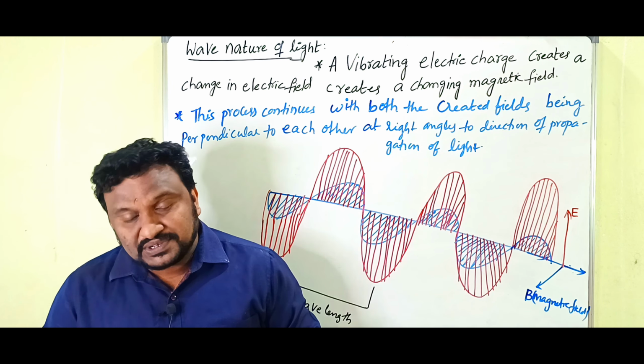Up, down, up, down, up, down. I think you have an idea about waves, longitudinal waves and transverse waves. Here the water waves are ripples, and they are like a transverse wave. In a transverse wave, for example, this is called the crest and this is the trough.